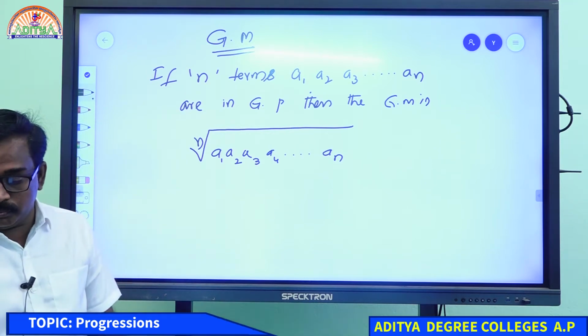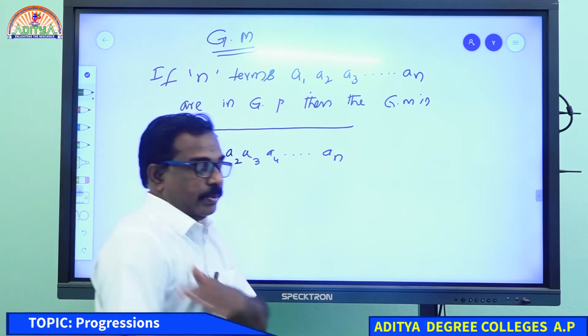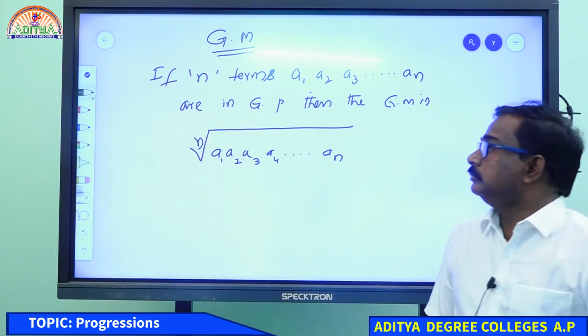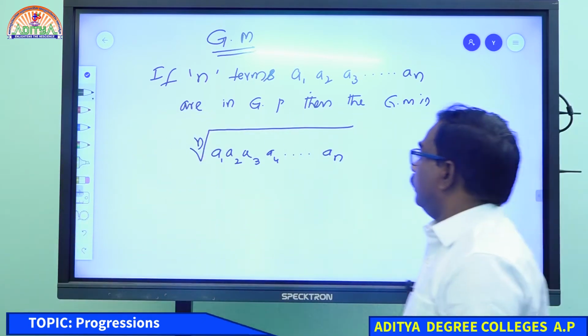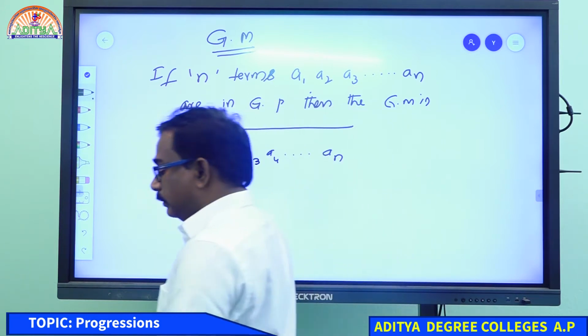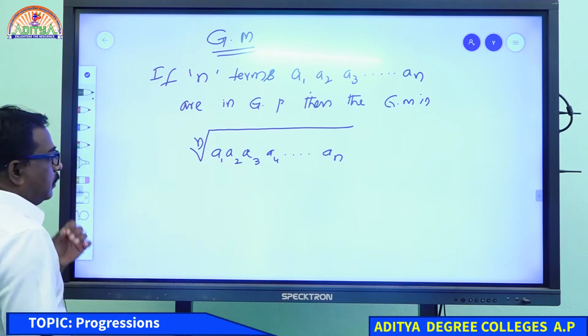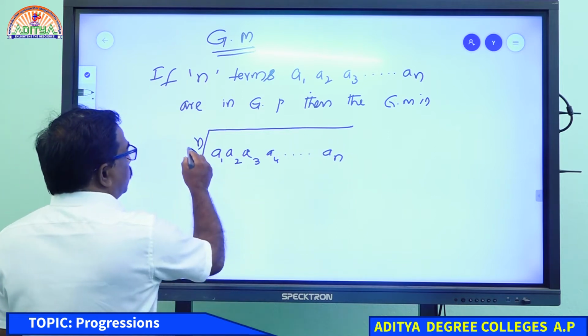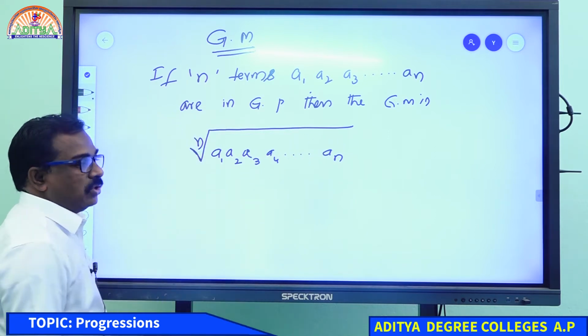Right? That is called geometric mean. The nth root of A1, A2, A3 and so on up to An, the product of all these terms with the nth root. So that is geometric mean.